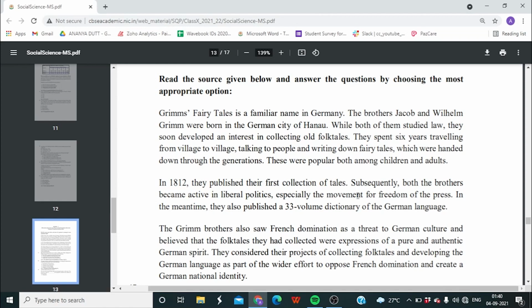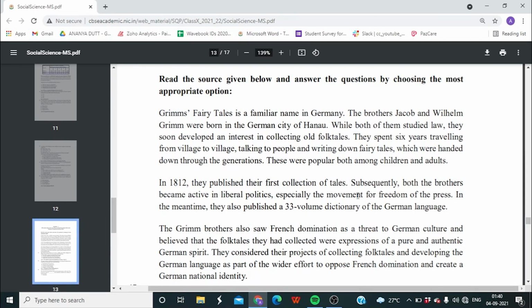They spent 6 years traveling from village to village, talking to people and writing down fairy tales, which were handed down through the generations. These were popular both among the children and the adults. In the year 1812, they published their first collection of tales.